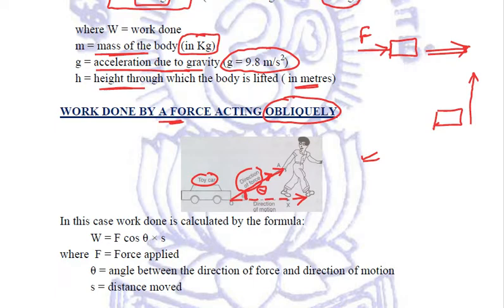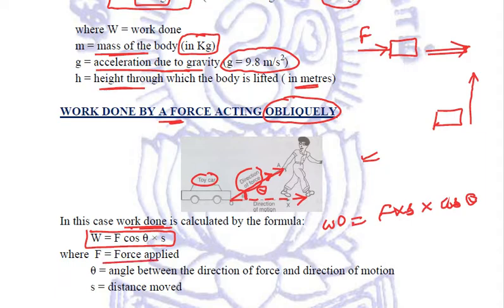Then we calculate the work done with a different formula, that is W = F cos θ × S. Initially, we said that linear work done is equal to F into S. But because this is work done by a force acting obliquely, there is an angle theta, so we multiply by cos theta.